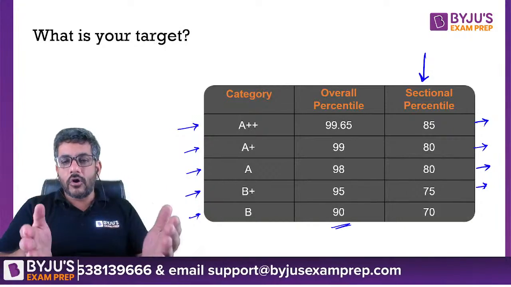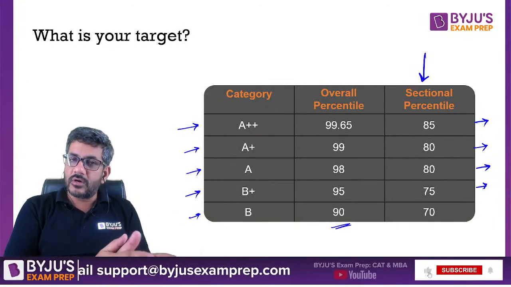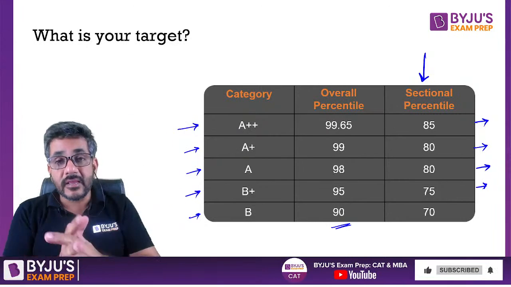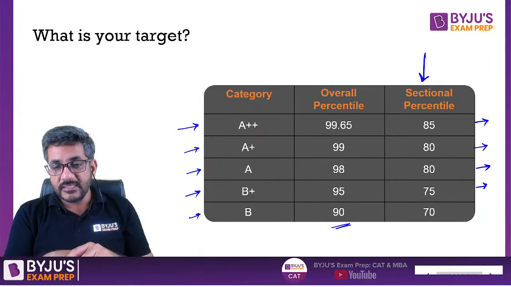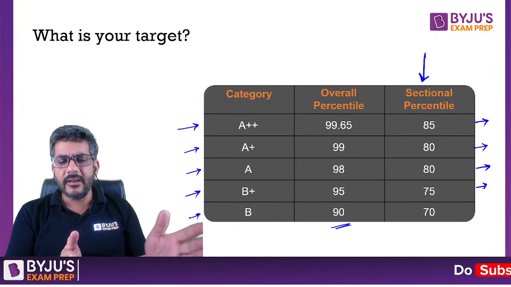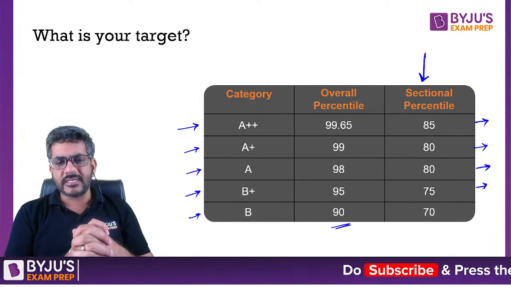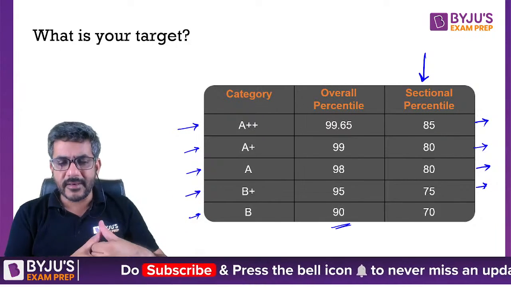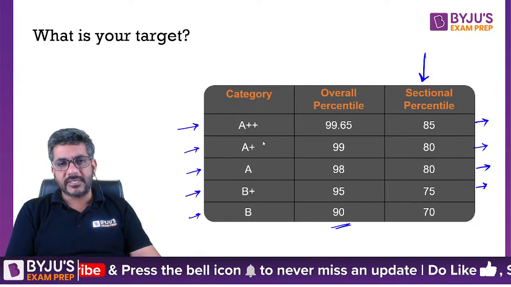Now, what should be your target? That would depend upon your current profile. That would also depend upon currently whatever you are getting in CAT. So depends upon many things. MDI Murshidabad Education World, I would probably put in category B, right? Definitely not in B plus or A category. बी कैटेगरी में कहीं जाके आएगा. न्यू कॉलेज है तो वो बहुत ज्यादा कुछ बढ़िया कर भी नहीं रहा है. MDI Gurgaon is definitely much better than that.